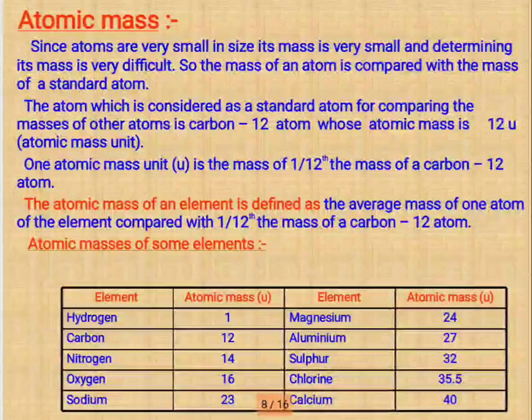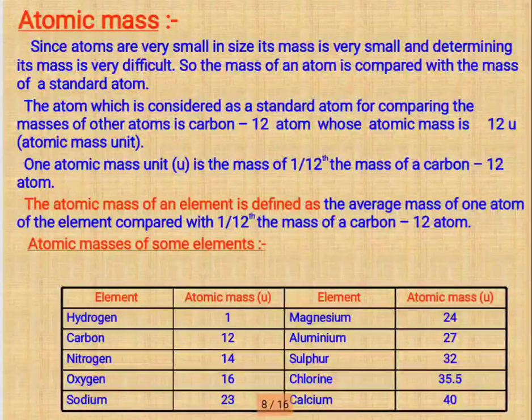Our next topic is atomic mass. Atoms are extremely small, so we use relative atomic mass instead of actual mass. Atomic mass is compared with 1 by 12th the mass of a carbon-12 isotope. For example, hydrogen is equal to 1, carbon is equal to 12, nitrogen is equal to 14, oxygen is equal to 16, calcium is equal to 40. You can remember all these atomic masses.